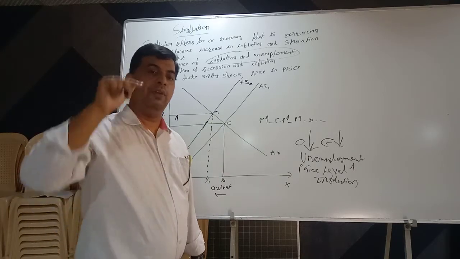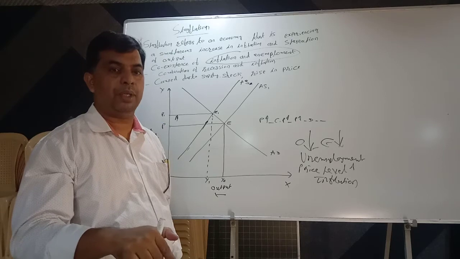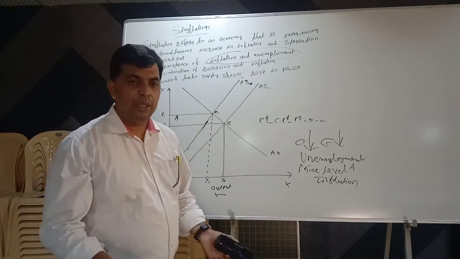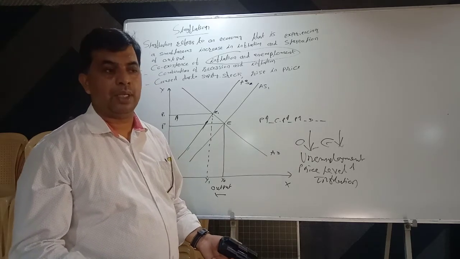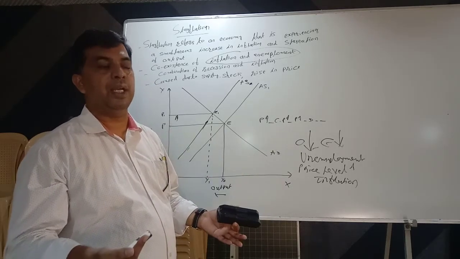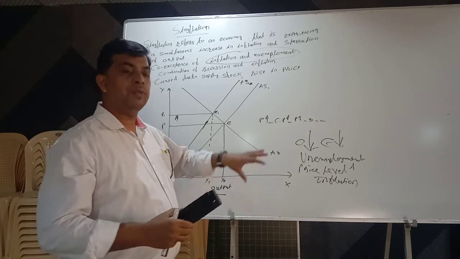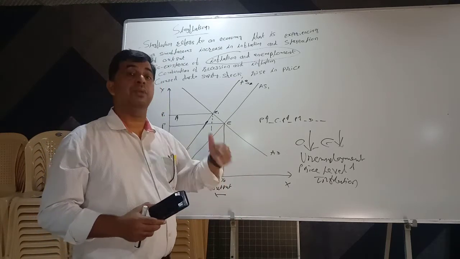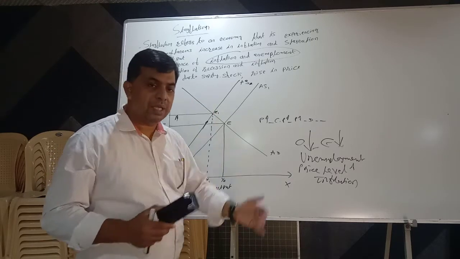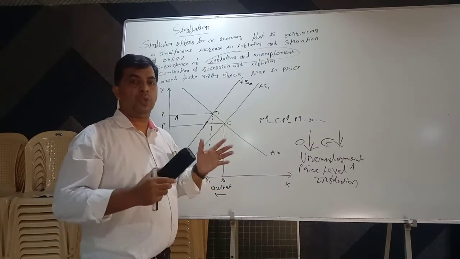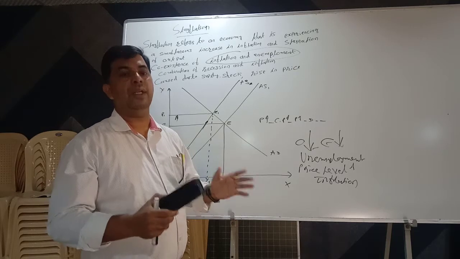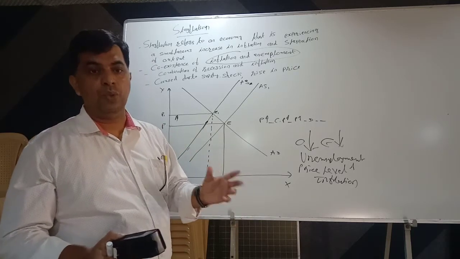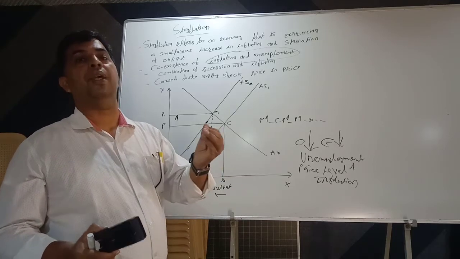So if we try to control inflation there will be recession, and if we try to overcome recession there will be inflation. So it is a very delicate matter. Then what to do? It is a perplexing dilemma. The word used in economics is a perplexing dilemma.